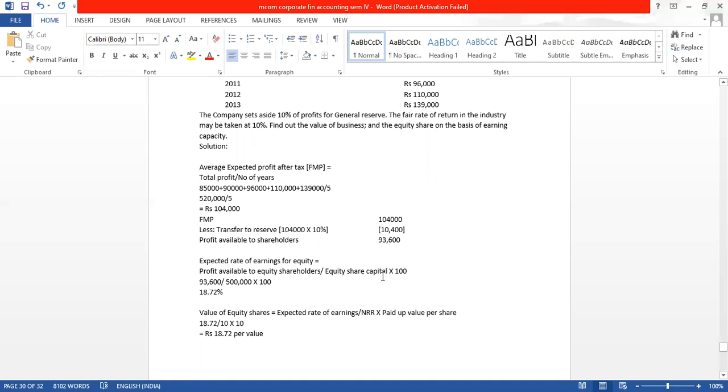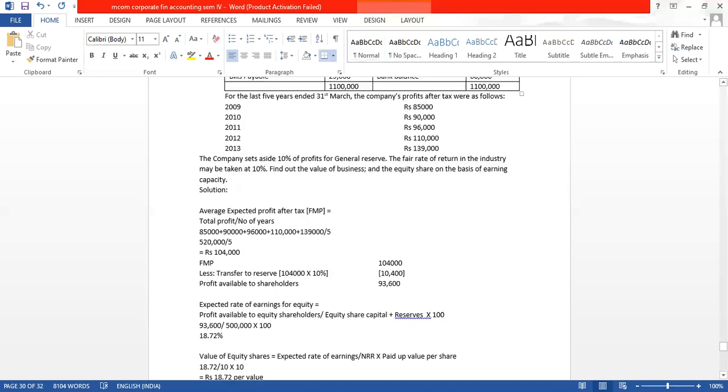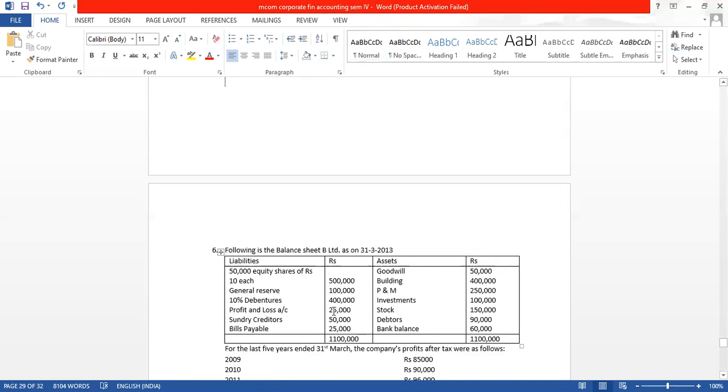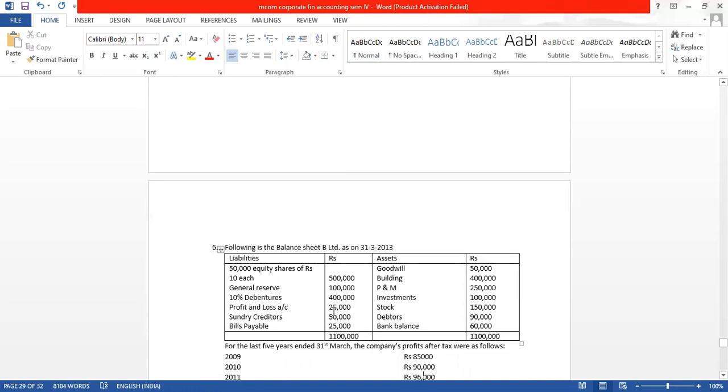Or instead we could have taken, instead of equity share capital, the equity shareholders fund. Equity shareholders fund includes equity share capital plus reserves. That way also we could have taken. Here we have only one reserve, that is the profit and loss account.